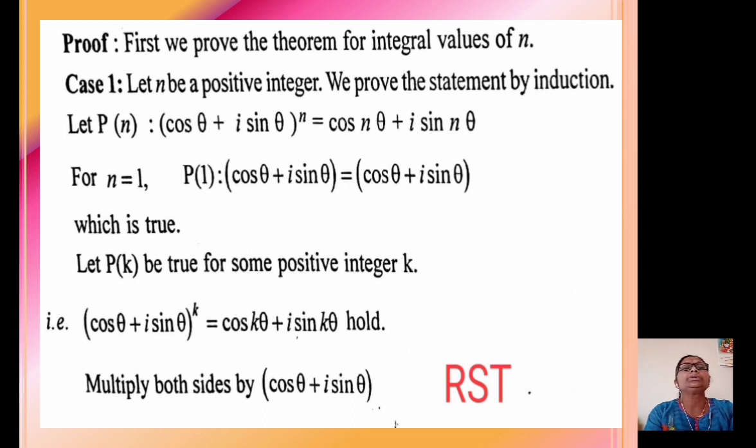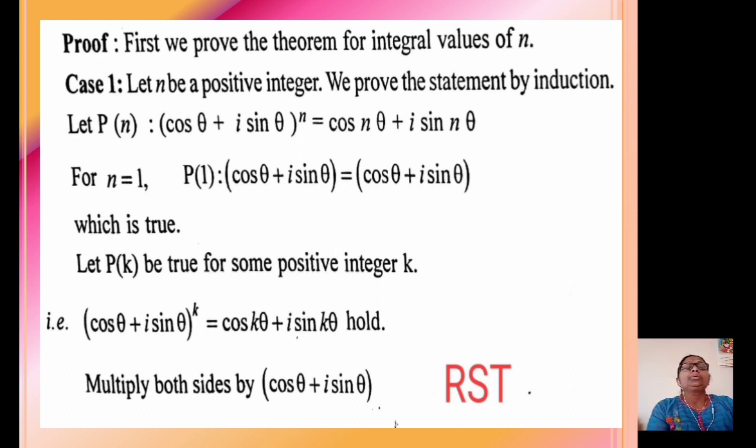Since we have assumed that the theorem is true for n equal to k, that means in this statement Pn, (cos theta plus i sin theta) raised to n equals cos of n theta plus i sin n theta, put n equal to k, so that we get (cos theta plus i sin theta) raised to k equal to cos k theta plus i sin k theta. Let us assume that the theorem is true for n equal to k. Hence this statement holds.